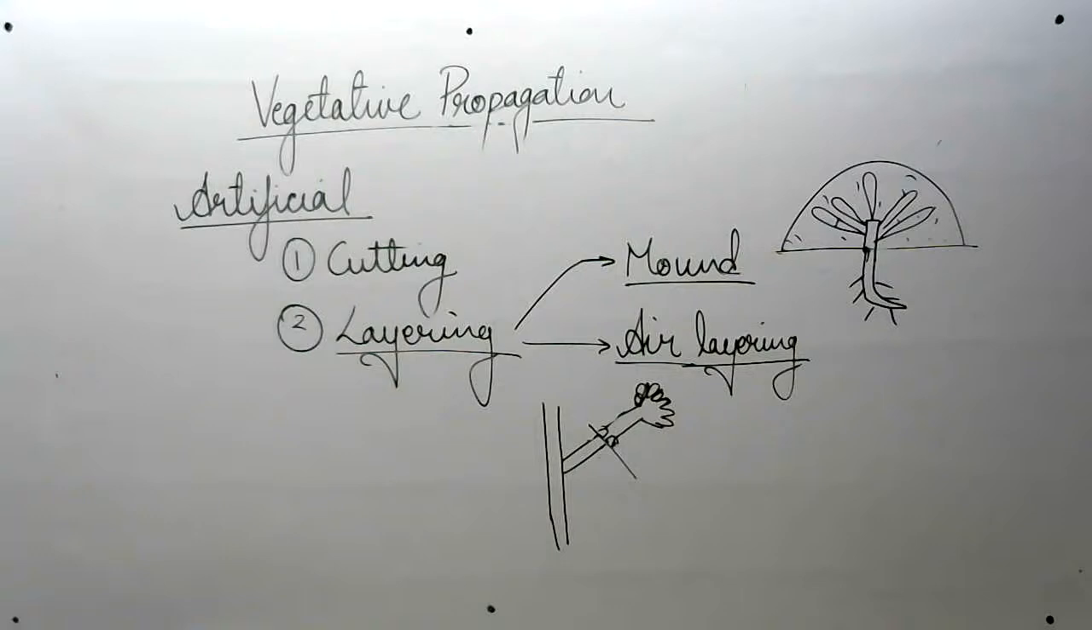Is tissue culture also an artificial method? Yes, definitely. Tissue culture involves humans, and wherever human involvement is there, it is classified under artificial methods. Okay, so that was about layering, the important ones we have discussed.